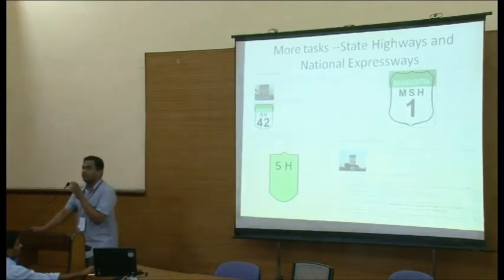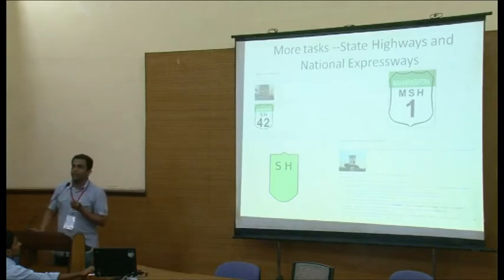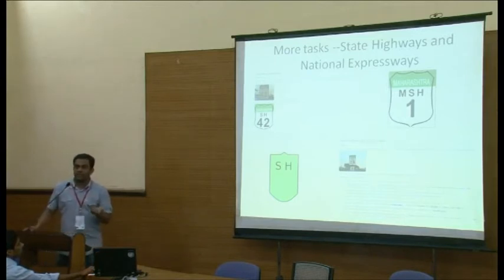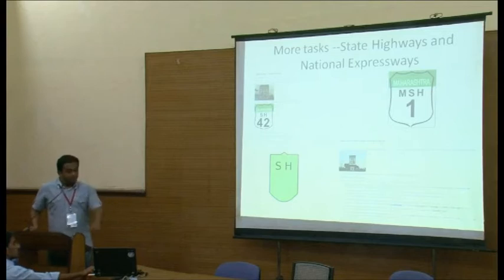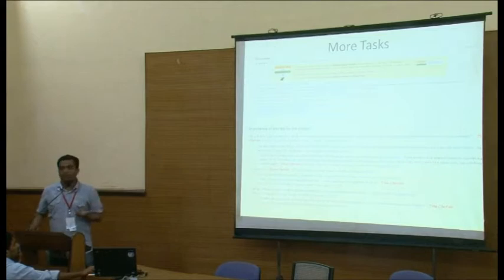Some of the states don't have a formalized shield. Like for Kerala, there was no formalized shield. Then I contacted the PWD and asked them to make a recognized shield so that we can publish it and give a reference saying that it's a shield. Then we had to do other tasks actually.